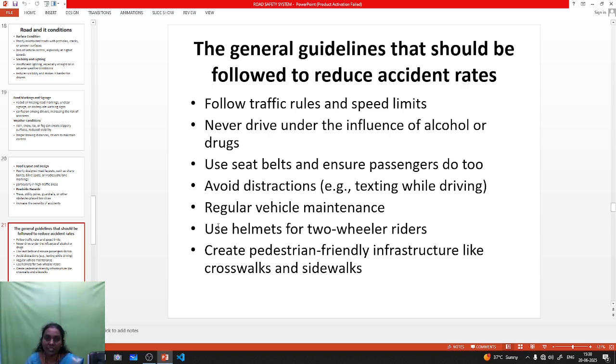Okay, most of the information is given, and awareness programs are also run by our government, but people are not following the rules.